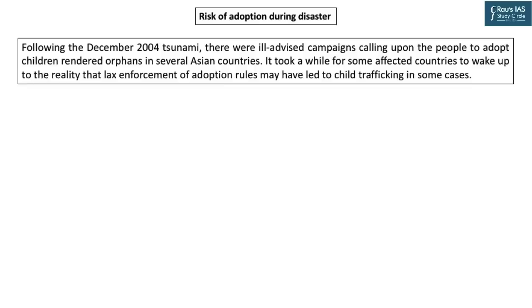But you see, if love and affection are not channelized and regulated, then there could be some inadvertent adverse effect. After the 2004 deadly tsunami, there were many campaigns calling for people to adopt children who were rendered orphan in several Asian countries. But it took a while for some affected countries to wake up to the reality that lax enforcement of adoption rules may have led to child trafficking in some cases. And after that, many countries strengthened their child adoption rules. Children are vulnerable to trafficking. So it's important, extremely important, that child adoption is done in a formal manner.